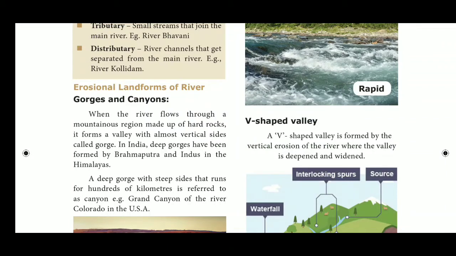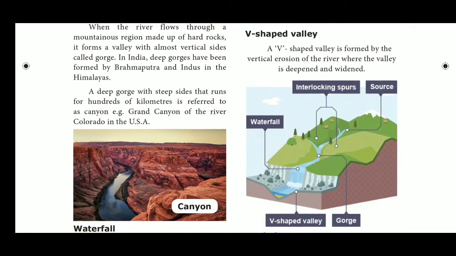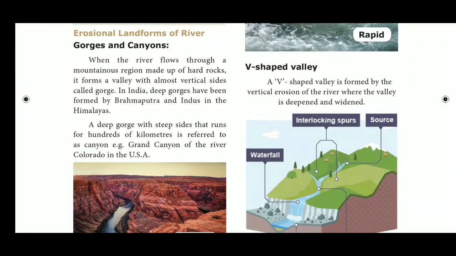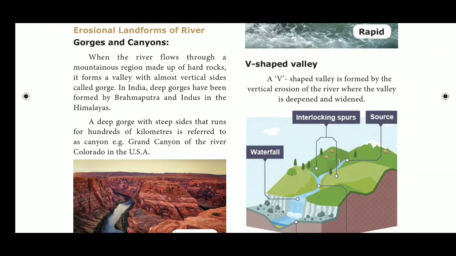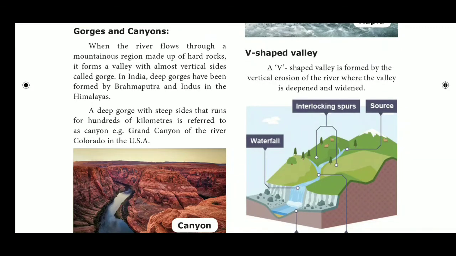Explanation. A gorge is a deep valley with very steep to straight sides. A canyon is characterized by steep side slopes and may be as deep as a gorge. A gorge is almost equal in width at its top as well as at the bottom. It is formed in hard rocks, while a canyon is wider at its top than at its bottom, and it is formed in horizontally bedded sedimentary rocks.